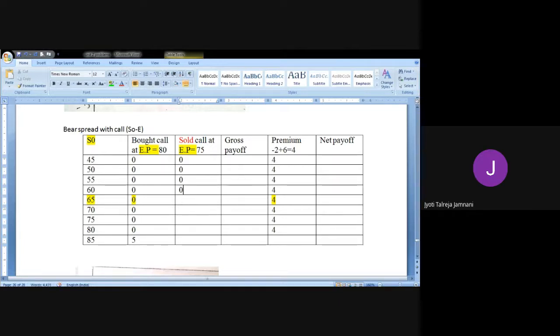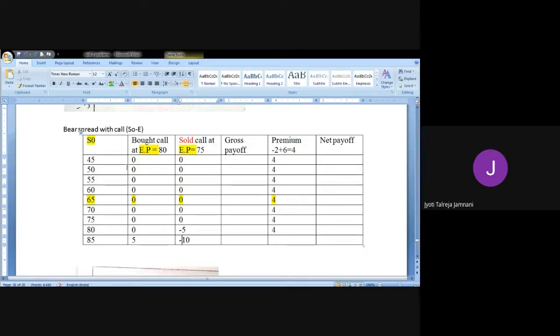So 0. Whenever there is loss, we lapse the option. 70 minus 75, again there is a loss. 75 minus 75 is 0. Now the gains will start. 80 minus 75, 5 rupees, and 85 minus 75, 10 rupees. But remember, whenever we do sold, we take minus sign because the option is sold to somebody else. Suppose this option I've sold to Pranali. So Pranali is going to gain 5 rupees and 10 rupees, and I'm going to lose it.